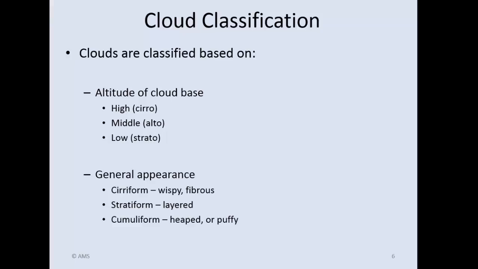The second name is based on just one of two things. It's the cloud appearance. Okay. Is it puffy? That kind of thing with some vertical development, it gets the name cumulus. All right. If it's just layered and it's very uniform in shape, we call it stratus. All right. Now, the three things I have down here below also, a lot of times in cloud classification, we're not going to really know the exact type of the cloud, but we certainly should be able to know the height of the base.